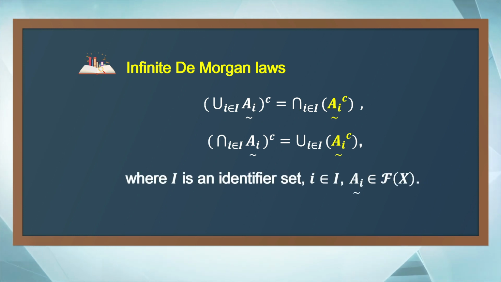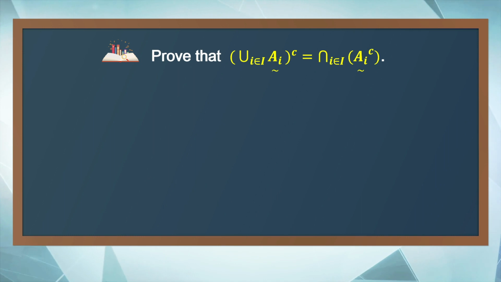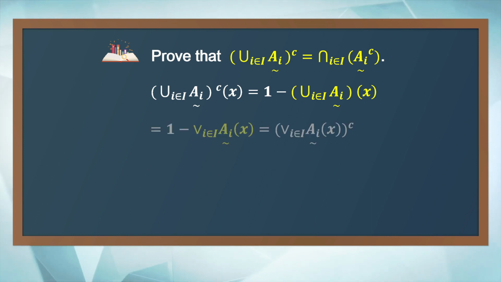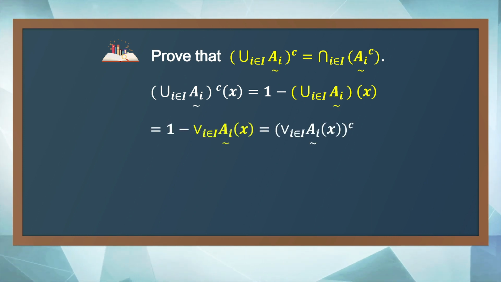We will prove the first equality by showing that the membership functions of the two fuzzy sets are equal. By the definition of complement of a fuzzy set, the complement of the union of A_i at x equals 1 minus the union of A_i at x. By the definition of union of fuzzy sets, the union of A_i at x equals the supremum of A_i(x).